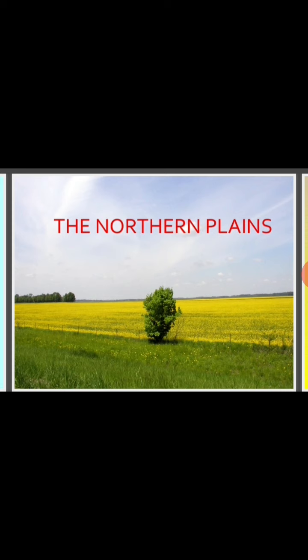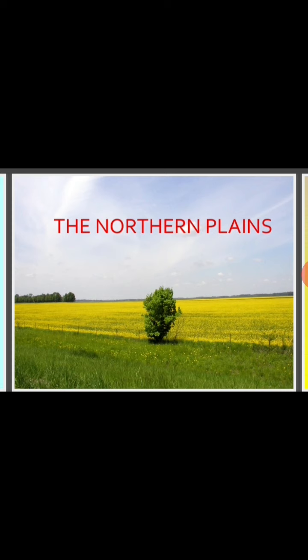Students, before going into detail about the northern plains, we should know the formation of the northern plains. The northern plains, or the Great Plains in India, were formed from the sedimentary deposits brought by the rivers from the Himalayas by its erosion. Basically, rivers like the Ganga, the Brahmaputra and the Indus were responsible for the formation of the northern plains because they brought sediments like alluvium from the Himalayan region and deposited it in this region,